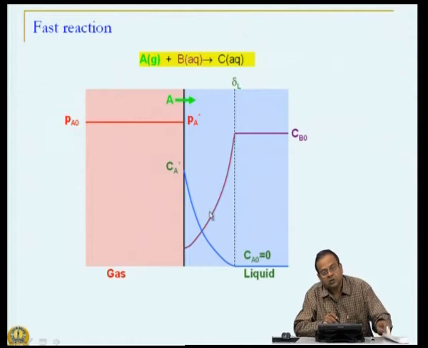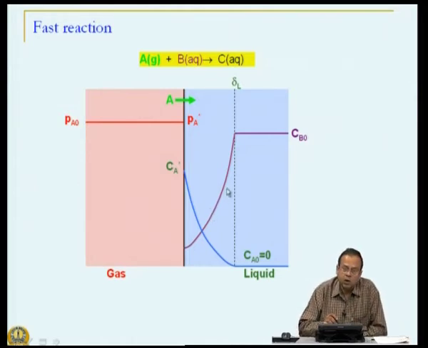Let us make the reaction even faster, because we saw that there is an order of magnitude difference in kinetic rate constants of different gas liquid reactions. So, what will happen if we make it even faster?